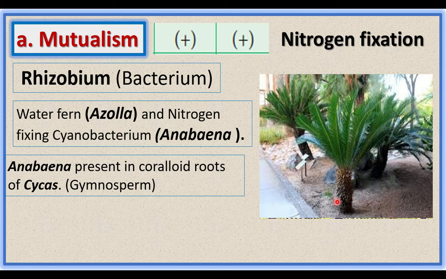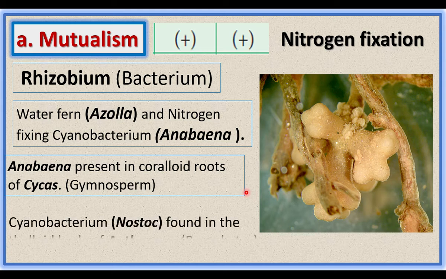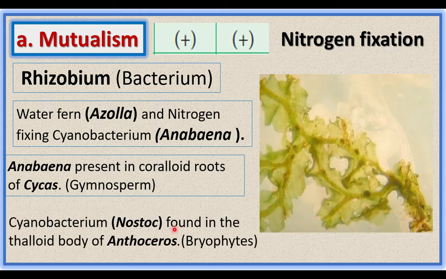It has two kinds of roots. One of the types of roots is coralloid roots. The coralloid roots look like corals. Inside the coralloid roots, the cyanobacterium Anabaena is present. The Anabaena provides nitrogen to the Cycas plant. The plant supplies food to the cyanobacterium Anabaena. Here both are benefited.